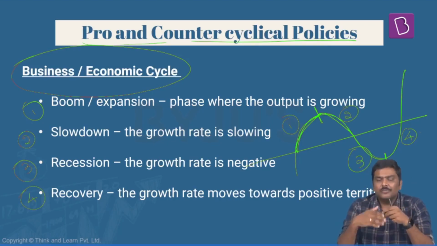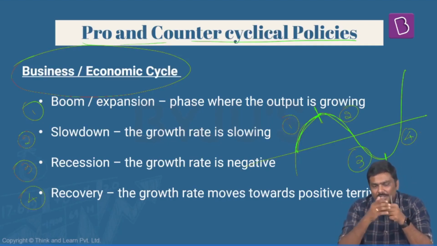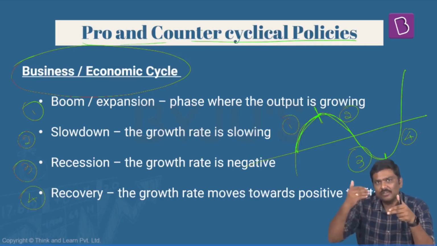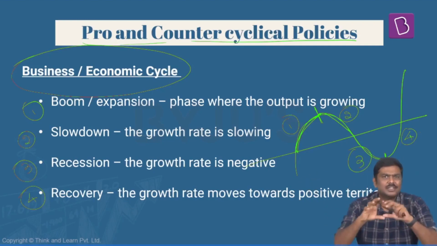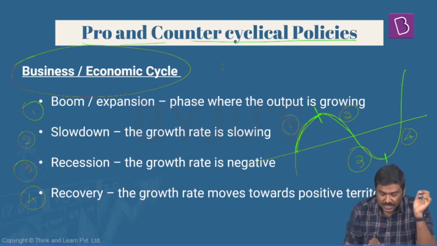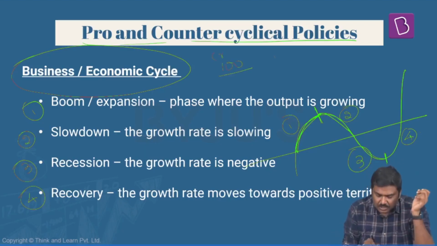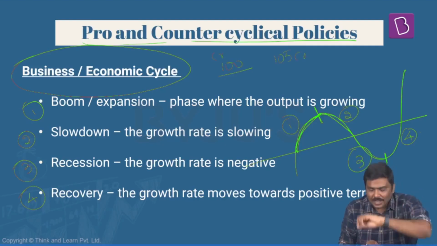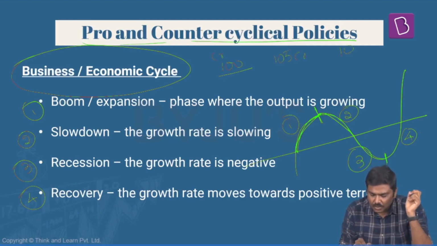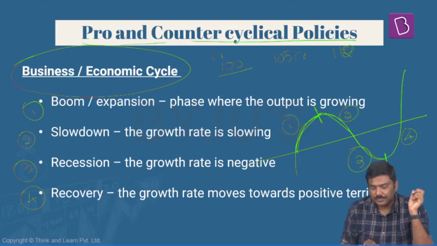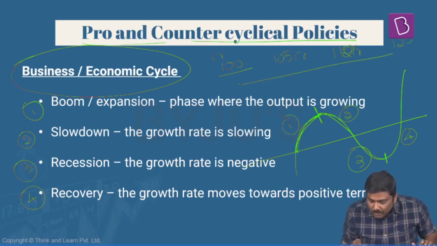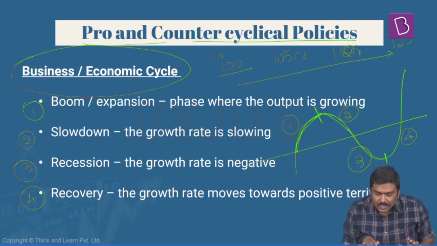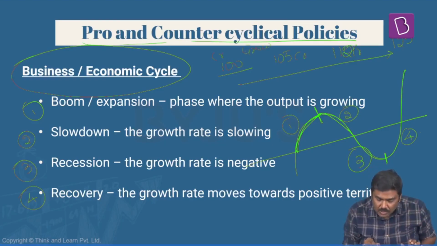Now, generally, we say that when the GDP is increasing, the GDP growth rate will also keep on increasing from one year to the next year. For example, let's take a very simple number here. Imagine the GDP of a particular country is 100 crore rupees this year. Next year, this will become 105 crore rupees. A year after this, it will become, let's say, 112 crore rupees. A year after this it will become 120 crore rupees. So have a look at this. The GDP value is increasing, and not just this, the GDP growth rate is also increasing.